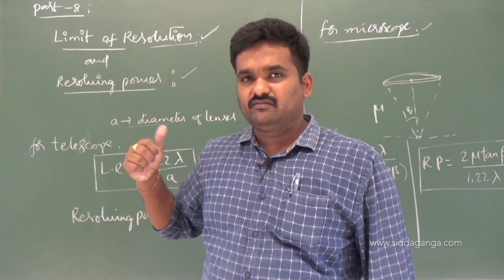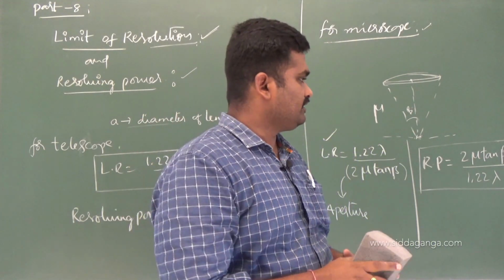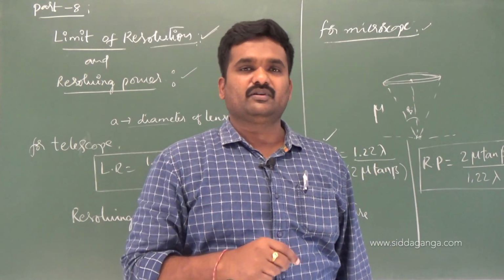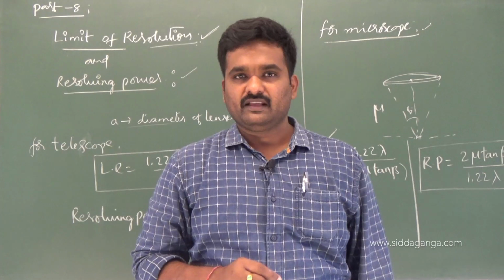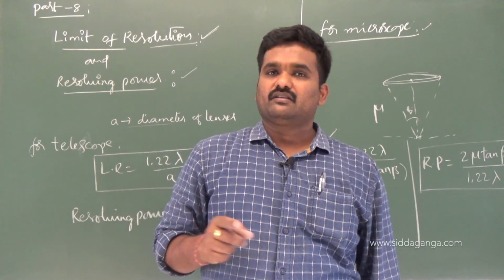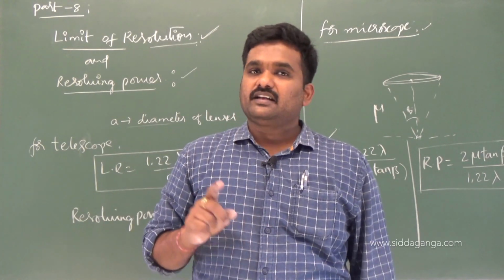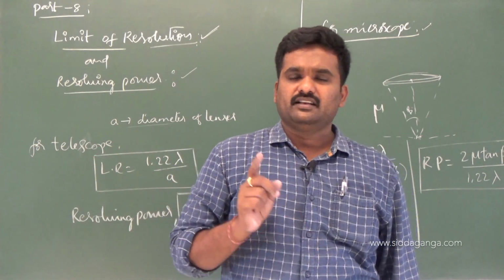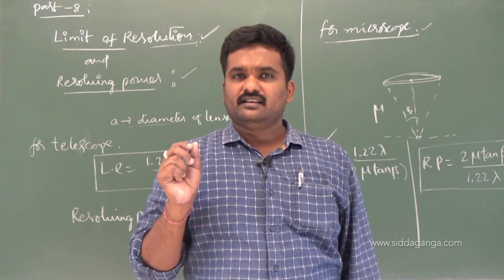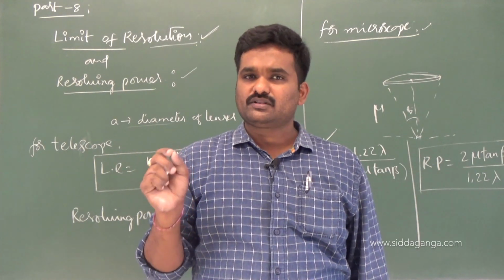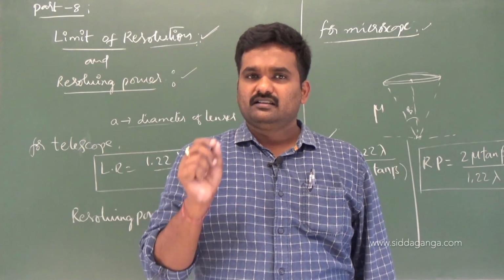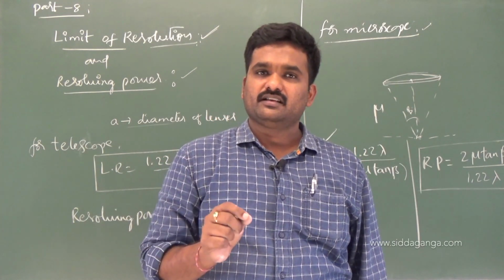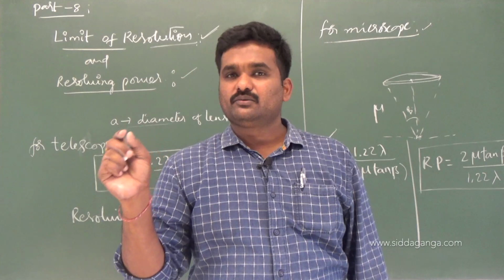Problems on them we will see how to solve. You just remember the meaning or definition of limit of resolution. They may ask for 1 mark: define the resolving power of an optical instrument, or define the limit of resolution. Limit of resolution is the least distance between two closely placed point objects for which an eye or an optical instrument can see them as two distinct objects.